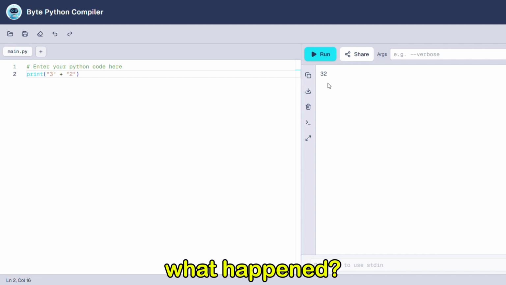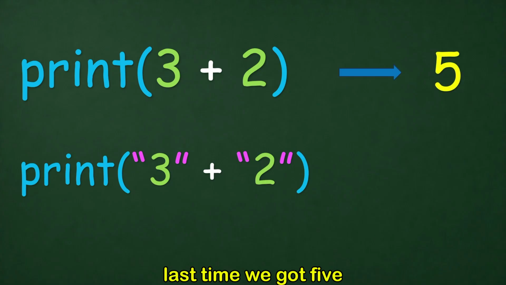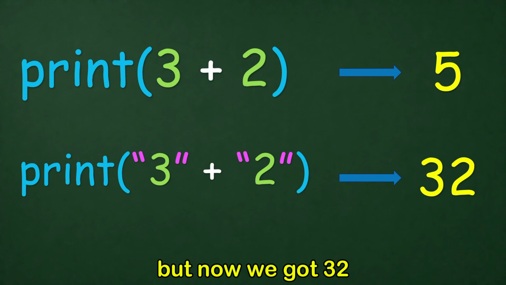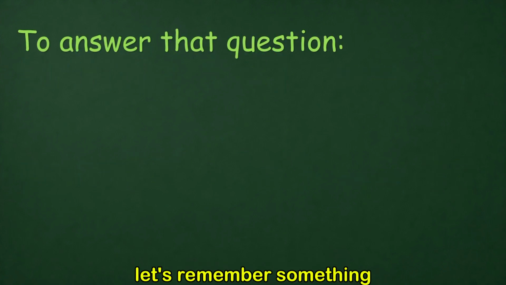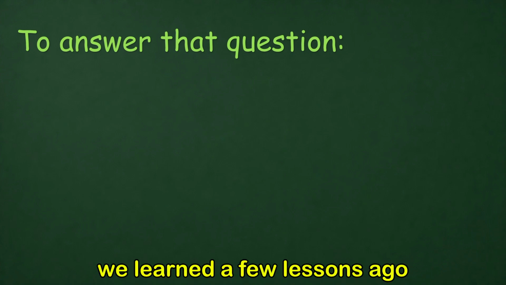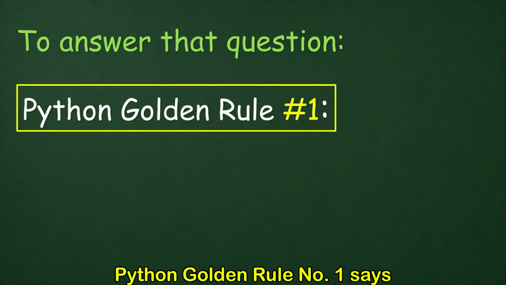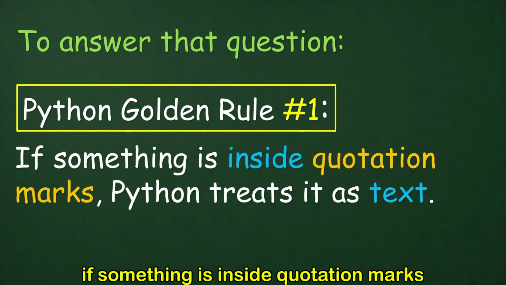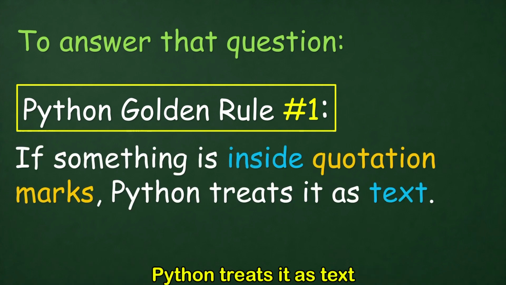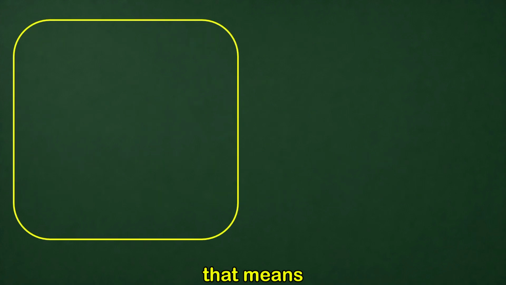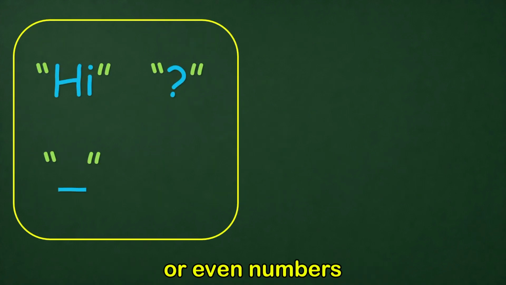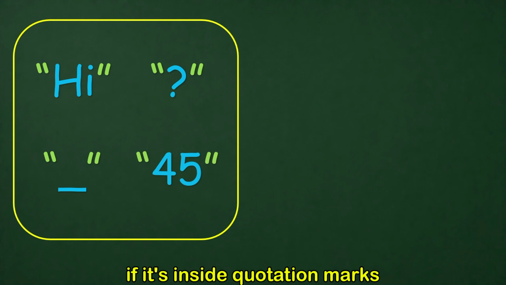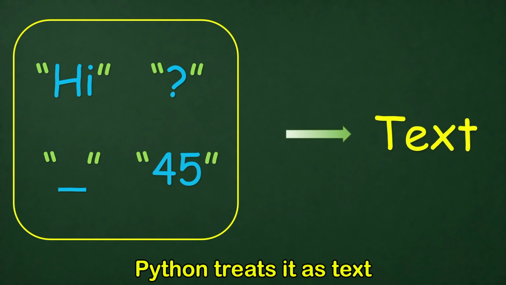Wait, what happened? Last time we got 5, but now we got 32. Why? Well, to answer that question, let's remember something we learned a few lessons ago. Python golden rule number 1 says, if something is inside quotation marks, Python treats it as text. That means it doesn't matter if it's letters, symbols, spaces, or even numbers. If it's inside quotation marks, Python treats it as text.